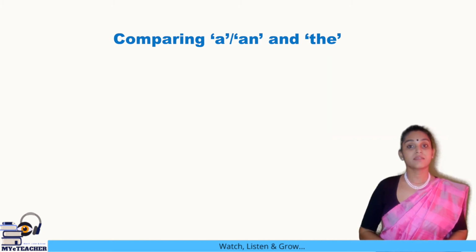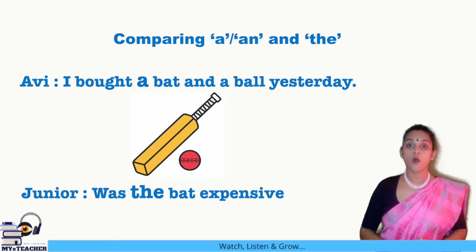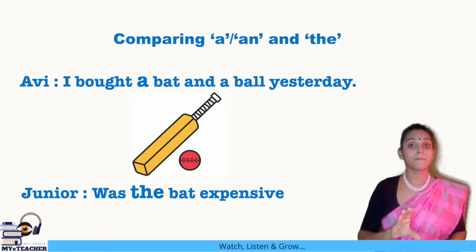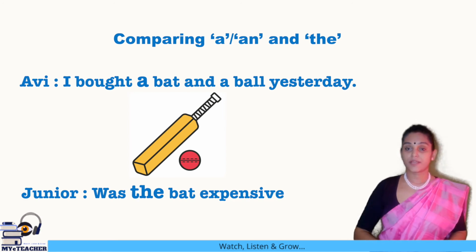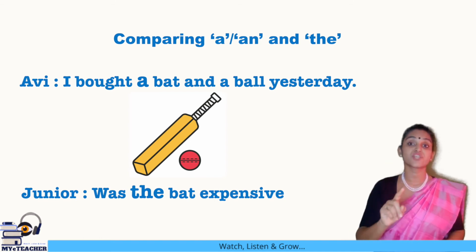Now let's look at the article the. Let's look at this conversation. AB says, "I bought a bat and a ball." Junior says, "Was the bat expensive?" So, when we first talked about the bat and ball, we used the article a. Then when Junior talked about it, he said the article the along with bat. Why is it so? Because the first time we are talking about an object, it could be any object, like he said, a bat and a ball. Now when Junior is asking him, it is about that specific bat which AB has bought. And so we use the article the.